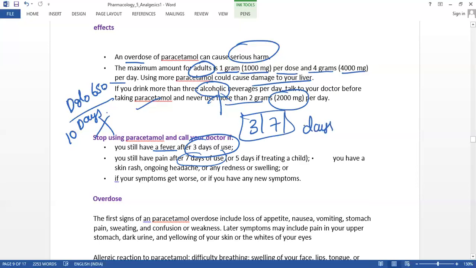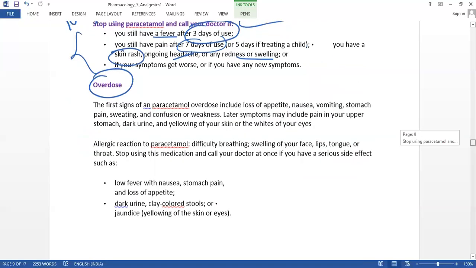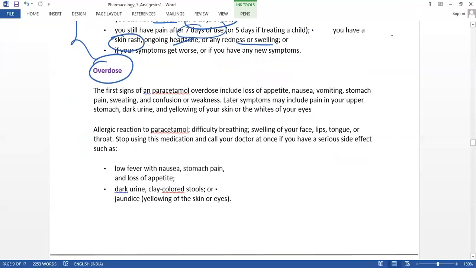And if the patient has any skin rash issues after taking this tablet, or severe headache, redness, or swelling, then definitely they have to go to the doctor. So these are the symptoms that can come from the paracetamol tablet. And now overdose. What happens if the person takes an overdose of the tablet, that is, more than 4 grams, or more than 2 grams for an alcohol-addicted person? Definitely the side effects will be there.